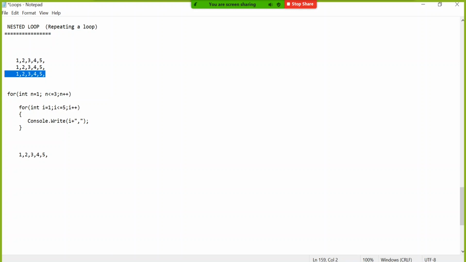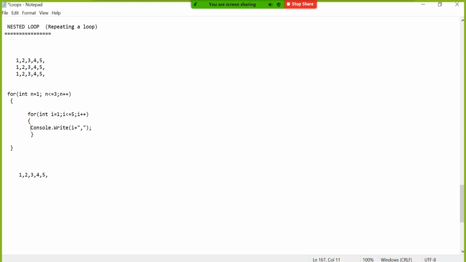Because 3 lines are there. If it were 4 lines, I would have taken n less than or equal to 4. So here I gave a starting curly bracket, and that curly bracket I will close extremely below somewhere here. For better understanding, if I give a little bit of space here, you can understand it better.